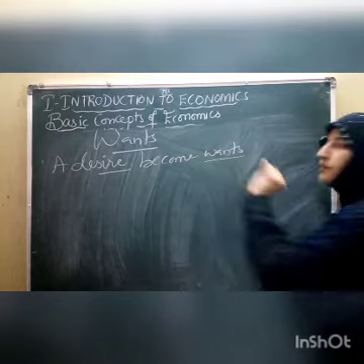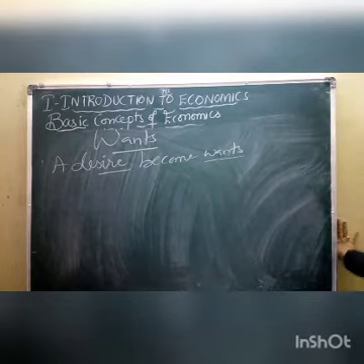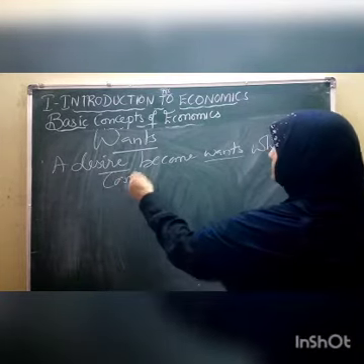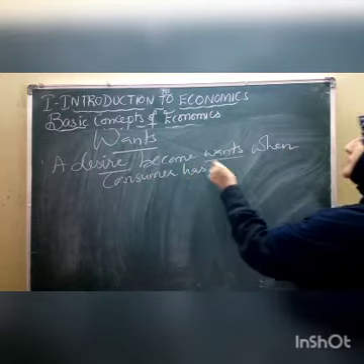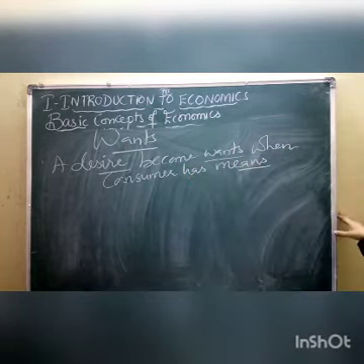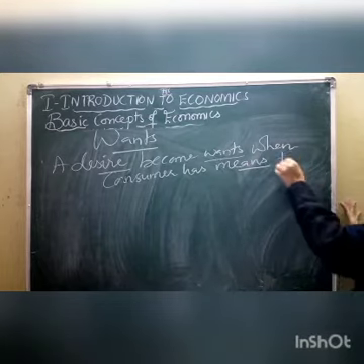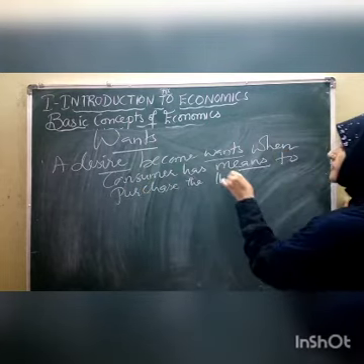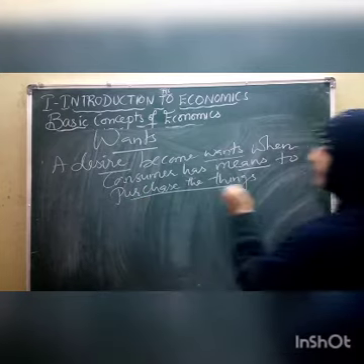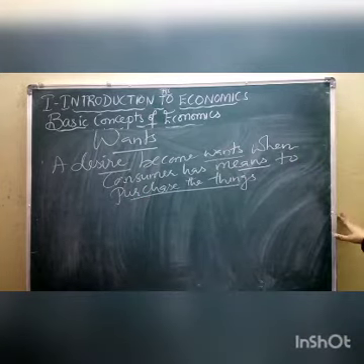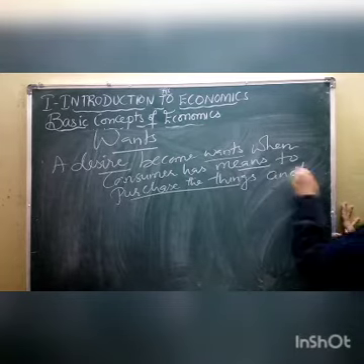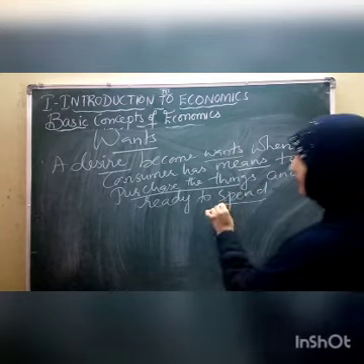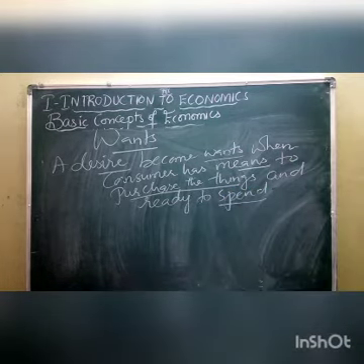A desire becomes a want when the consumer has the means to purchase the things and is ready to spend. That we call a want.